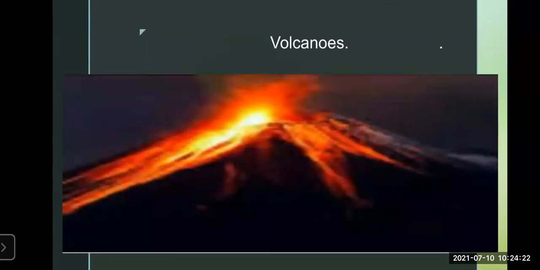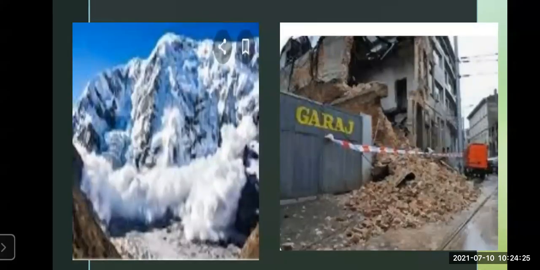Now you can see here, the avalanches. Avalanches means a snow slide. You cannot call it a simple snow slide, but it is called an avalanche. We have learned this in natural disasters. When the snow comes down because of the earthquake, it comes down with force, and it affects the low-lying areas below the snow mountain. It falls on the people, it falls on the houses. So there is also a loss of life and property. It is called an avalanche.